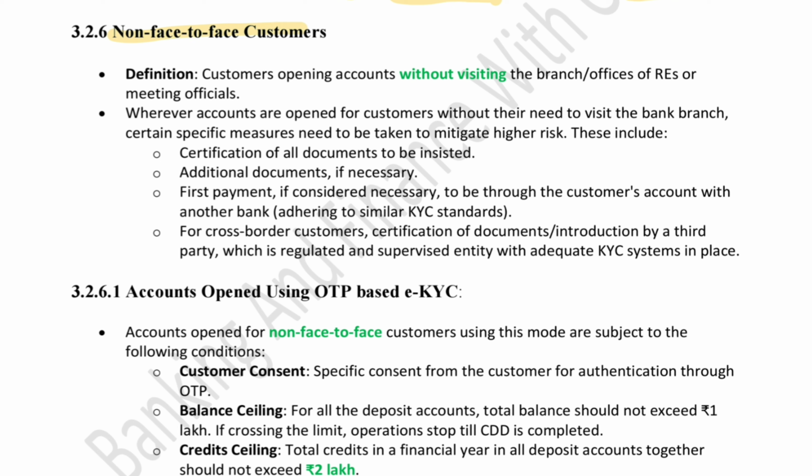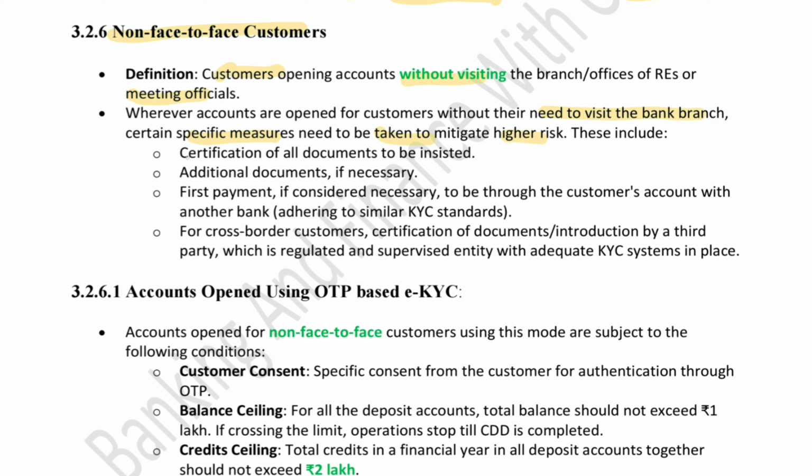Now, non-face-to-face customers. Customers who open accounts without visiting the branch or meeting the officials are non-face-to-face customers. Wherever accounts are opened for customers without the need to visit the bank branch, specific measures need to be taken to mitigate the higher risks.